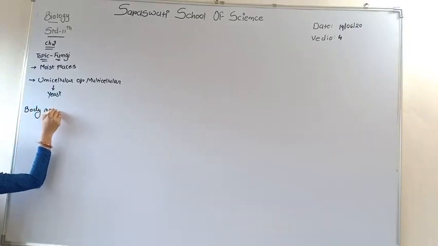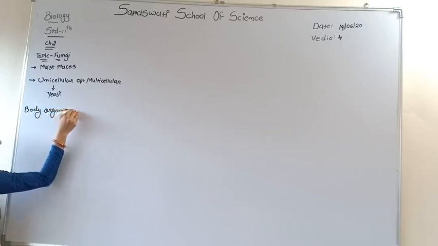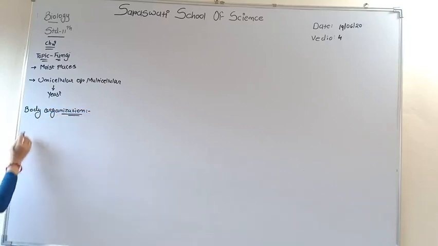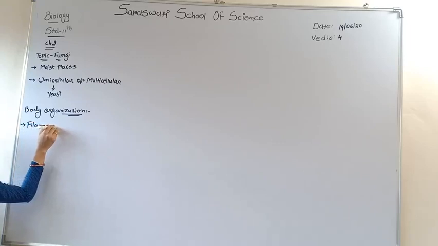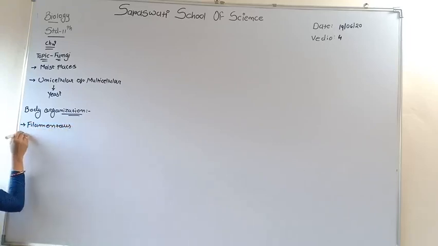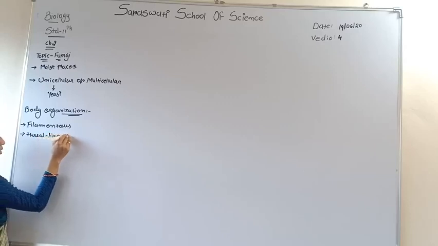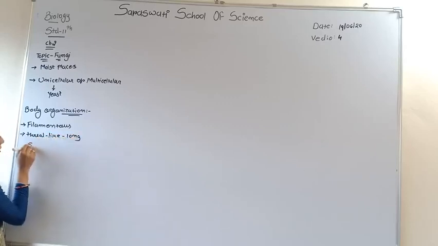Now we discuss the body organization of fungus. All fungi are filamentous, with a thread-like long slender structure.